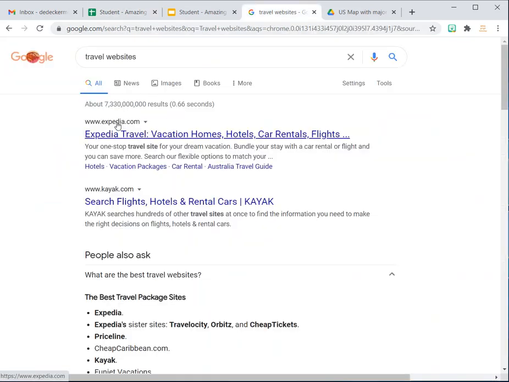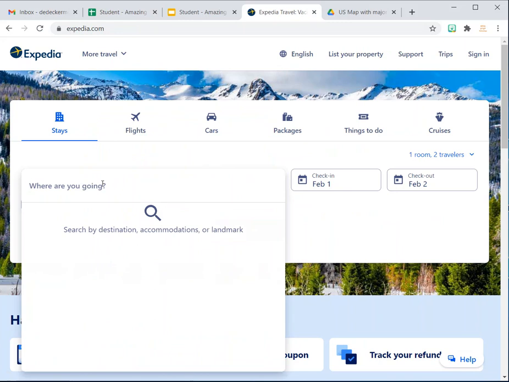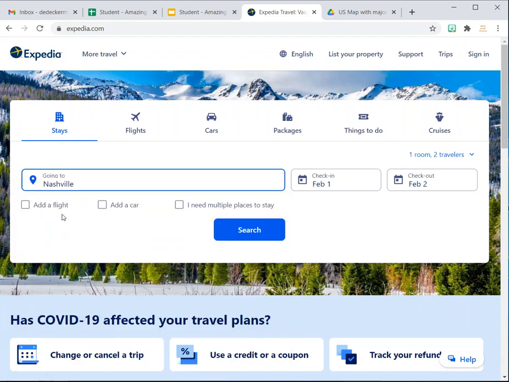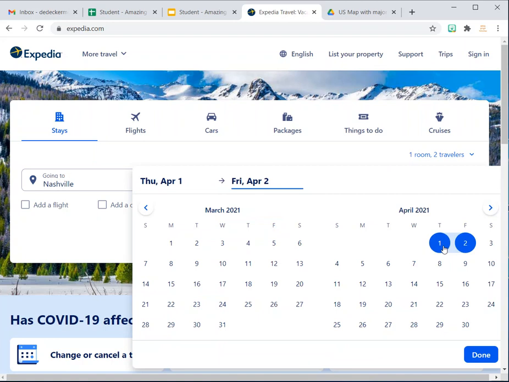I'm just going to go to Expedia. And on Expedia, I'm going to say I'm going to Nashville. And actually, it might even pop up. You can just click right in there, and then your check-in date will be the 1st of April. So I'm going to click on this Thursday,